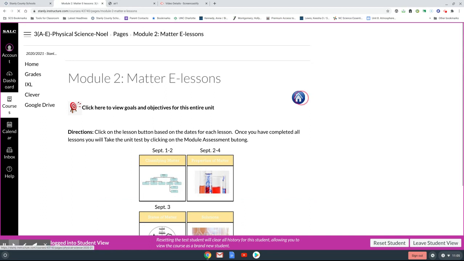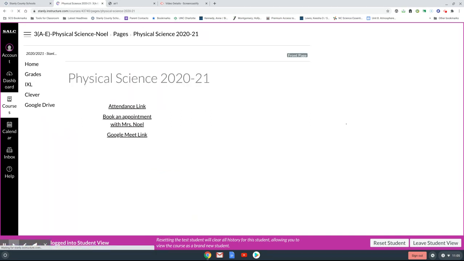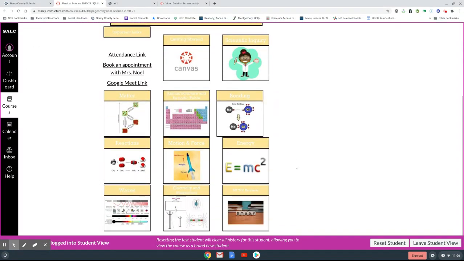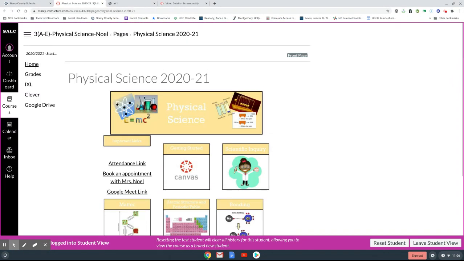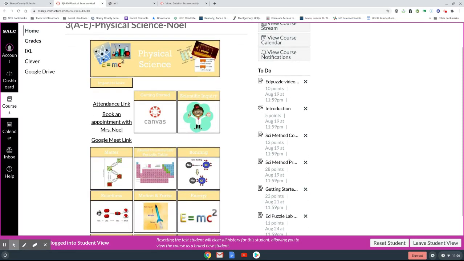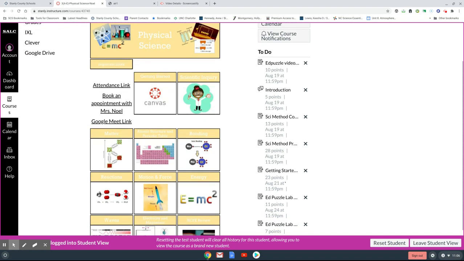Also, something else you may not realize is on your home page there's a to-do list. That to-do list will tell you things that you haven't done yet. It also has things that aren't due yet, so you need to look at the due date. If it doesn't pop up here, sometimes depending on your screen it will pop up at the bottom. Look at the due date. If it's not yet due, it's not late.